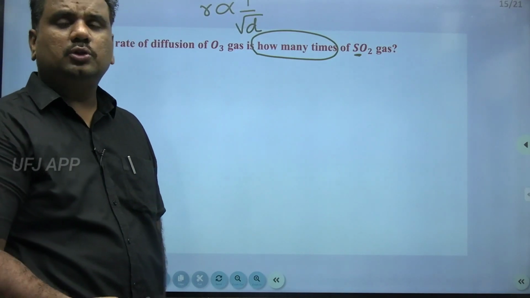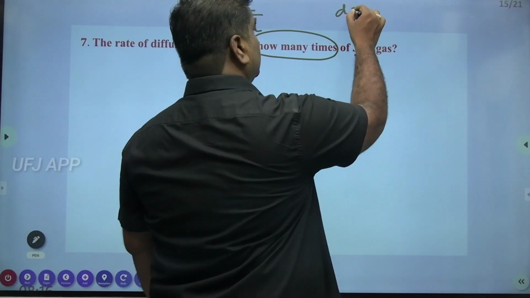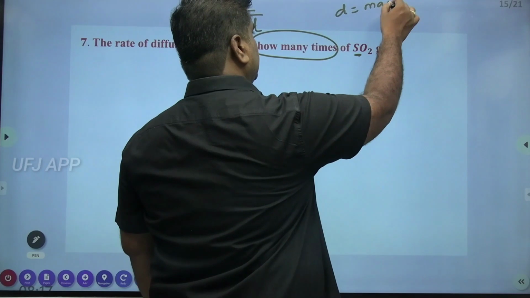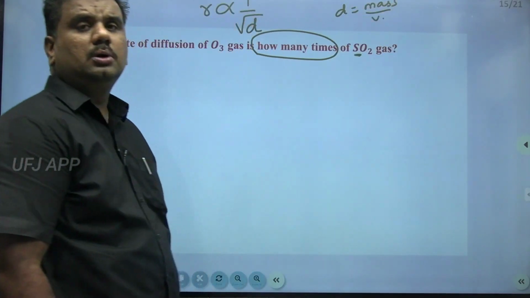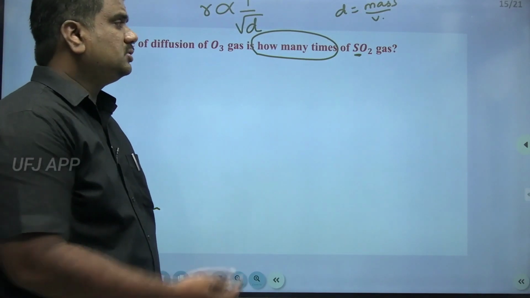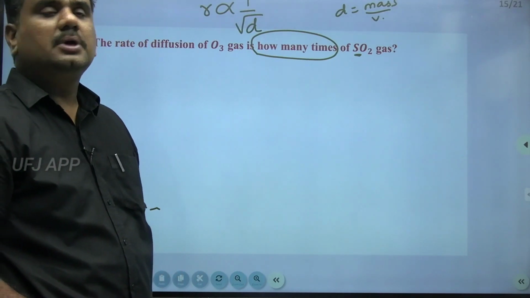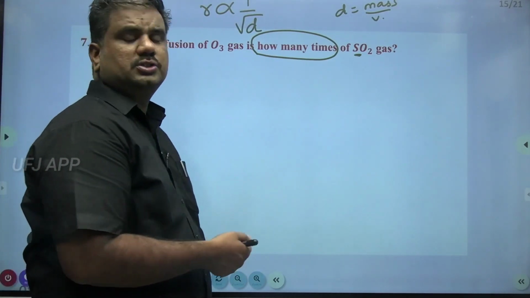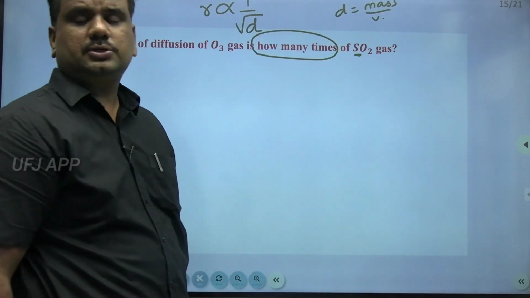For that we need the molecular weights. Density equals mass by volume. Assuming the volume to be constant, we take the molecular weight into consideration.